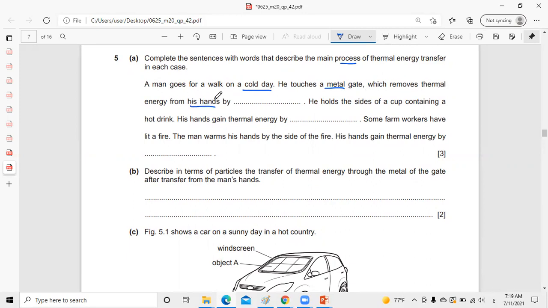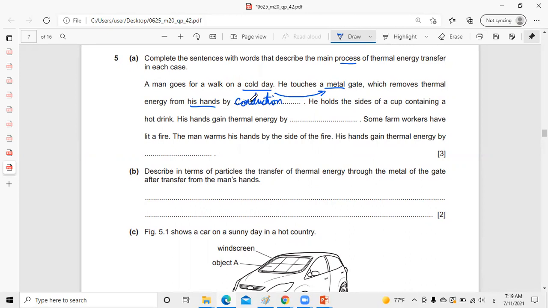So the energy transfers from the hand to the metal gate. He loses energy and will feel that the metal gate is cold. By what? Because he touched it. There is conduction.